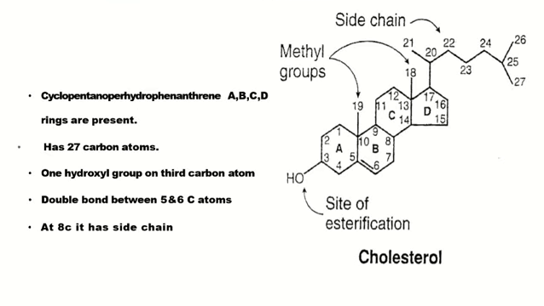The topic for today's discussion is cholesterol metabolism. Cholesterol is a cyclopentanoperhydrophenanthrene ring consisting of A, B, C rings. It has 27 carbon atoms and one hydroxyl group on the third carbon atom, a double bond between carbon 5 and 6, and it also has a side chain at carbon 8.